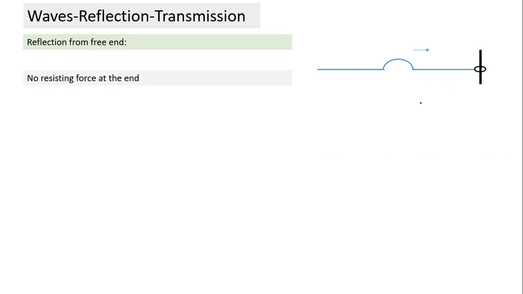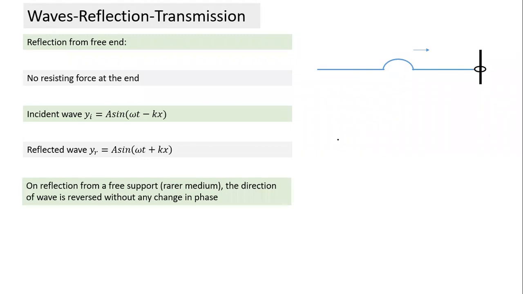So there is no resistance at the free end, and this is not a source, so energy is not getting lost anywhere. Whatever energy is contained in the pulse also gets reflected back in the form of the reflected pulse. Unlike the previous case, where the pulse is inverted, in the case of a free support it is erect, of the same shape. So this is the incident wave and the reflected wave. There's no change in phase, only the direction gets reversed.